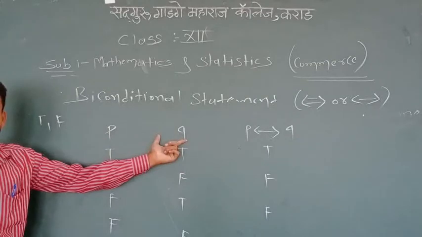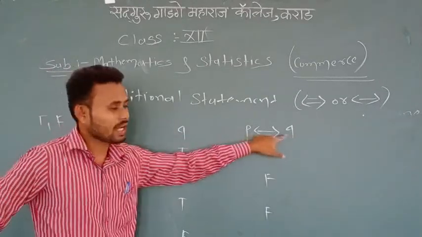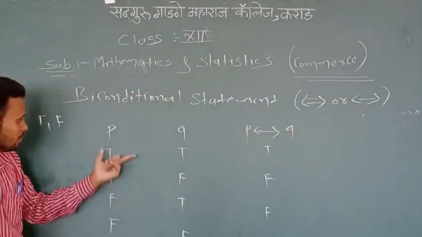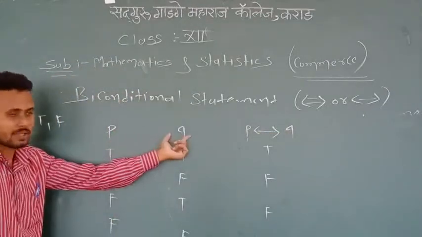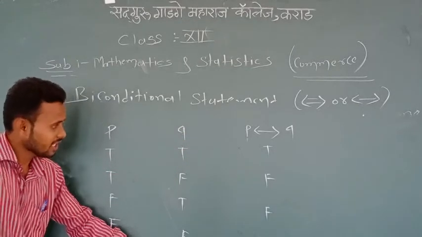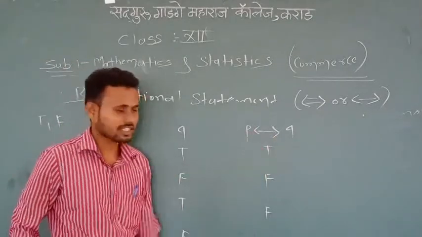If P and Q are any two simple statements, then the biconditional is P if and only if Q. In a biconditional, if both the substatements are true or both the substatements are false, then only the statement is true, otherwise it is false.